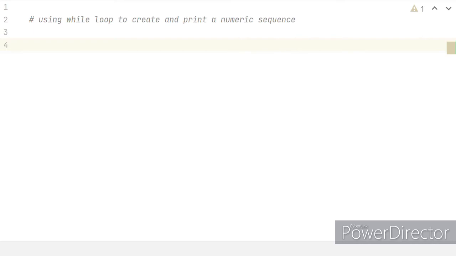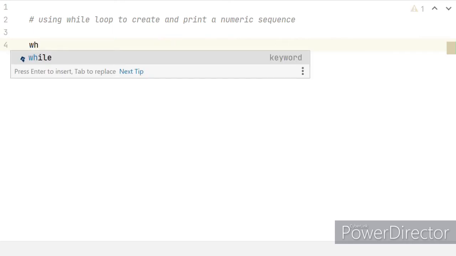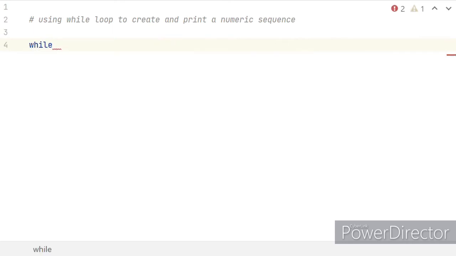You can set the number to whatever you like. You can set it to 10, 20, 50, etc. We will start by saying while and the condition will be num is less than 5.